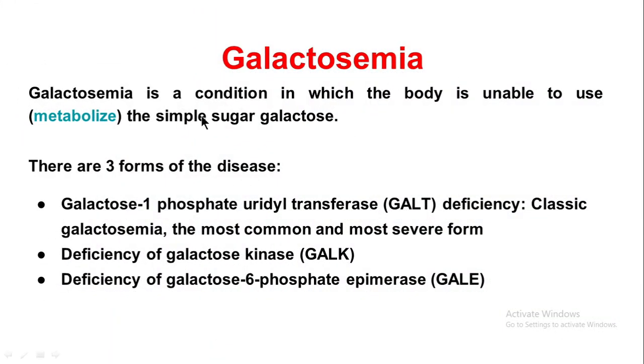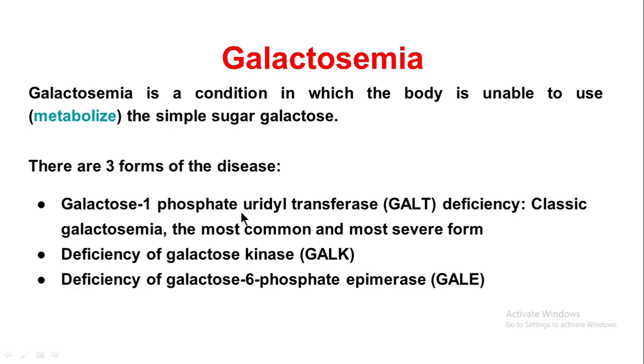In the blood, the galactose level is high. So galactosemia is a condition in which the body is unable to use the simple sugar galactose. As a result of that, galactose metabolism does not occur. That leads to excess amount of galactose in the blood. There are three types of galactosemia.